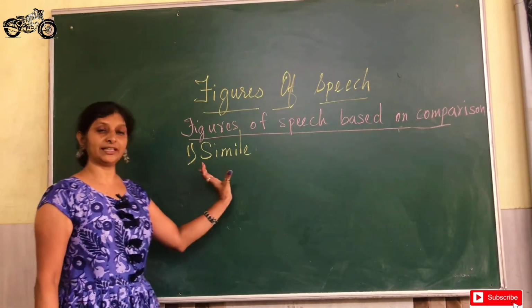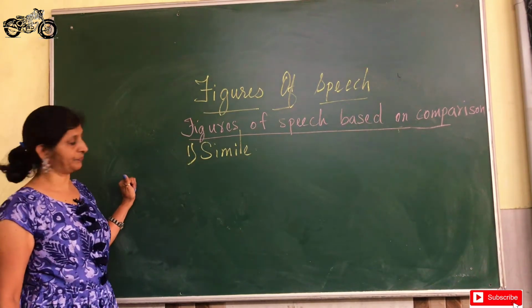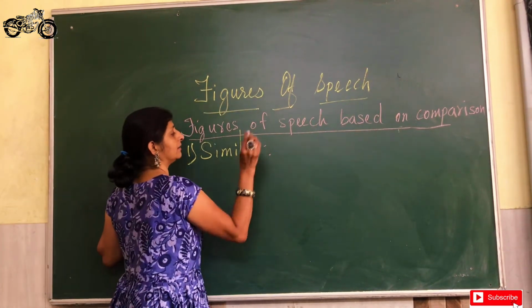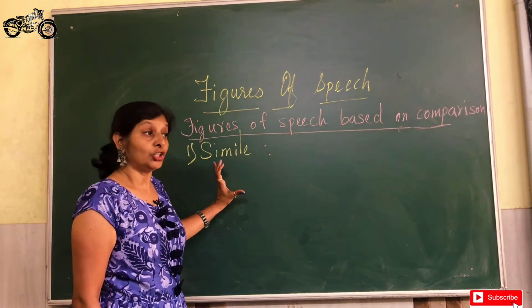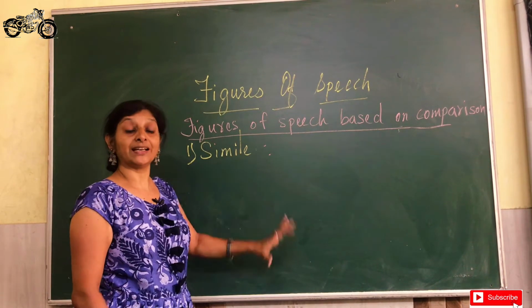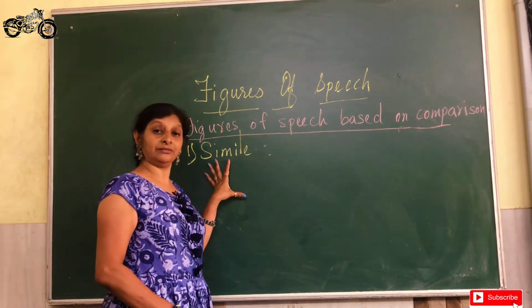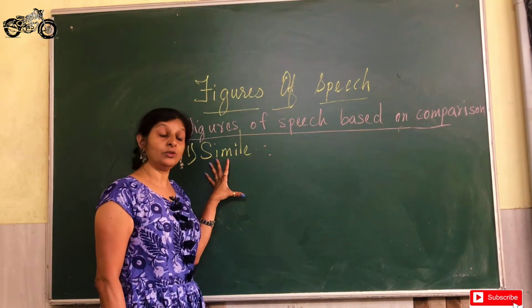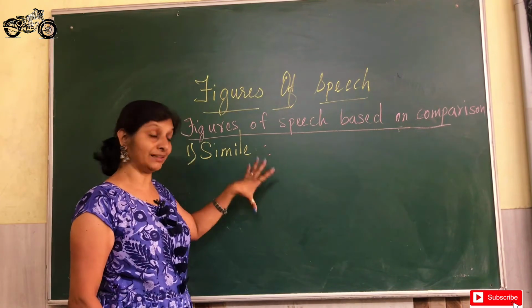So, the first one that we will look at is simile. Now, what do we mean by simile? Simile is a kind of figure of speech where we are comparing two things which are actually not common at all. There are no common factors between the two, but we use it figuratively. So, we make it appear common.